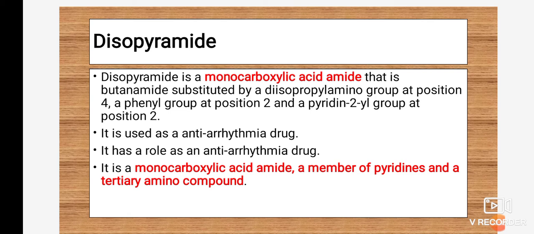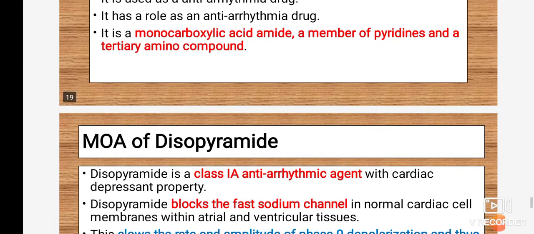Okay, so it is used as an antiarrhythmic drug, it has a role as an antiarrhythmic agent, and it is a monocarboxylic acid amide, a member of pyridines and a member of tertiary amino compounds. Okay, these are the important points.